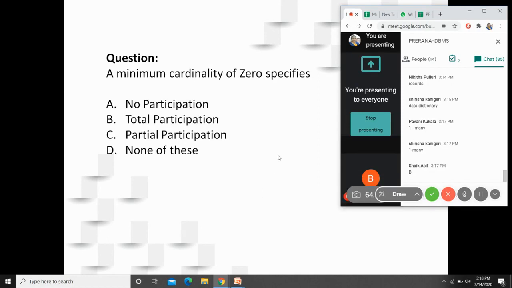A minimum cardinality of 0 specifies: no participation, total participation, partial participation, or none of these. Think and then only answer. Are you sure, Balram?